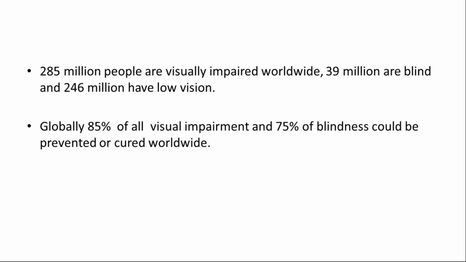If you see the prevalence rate, 285 million people are visually impaired worldwide. Out of that, 39 million are blind and 246 million have low vision. Globally, 85% of all visual impairment and 75% of blindness could be prevented or cured worldwide.